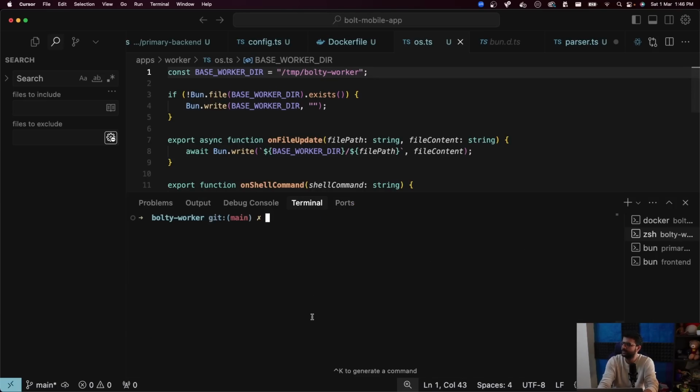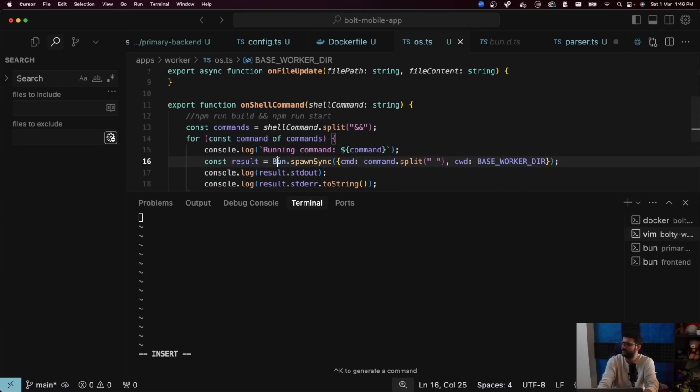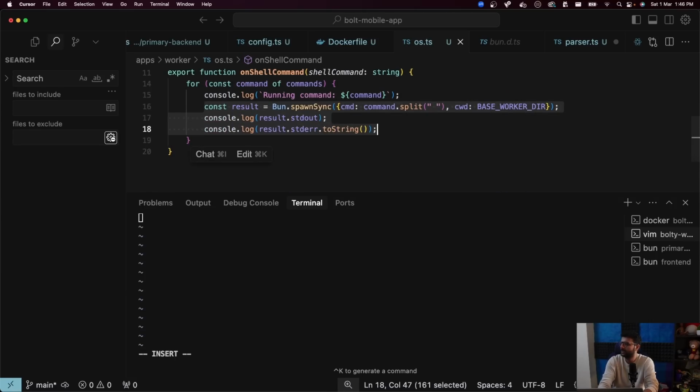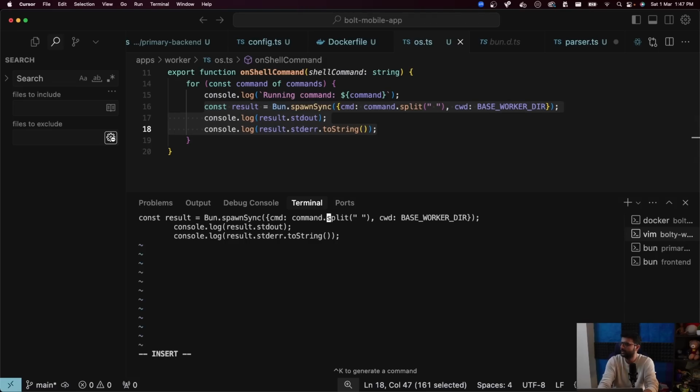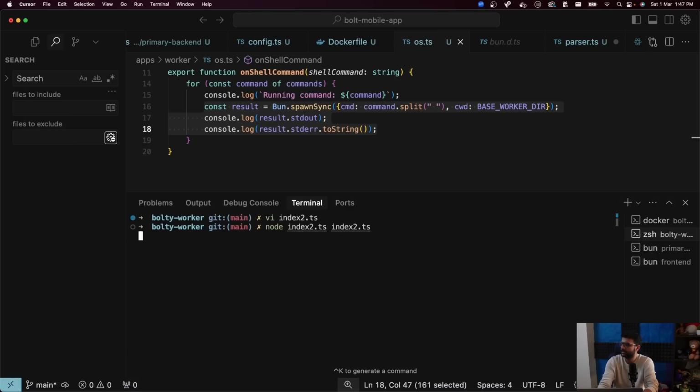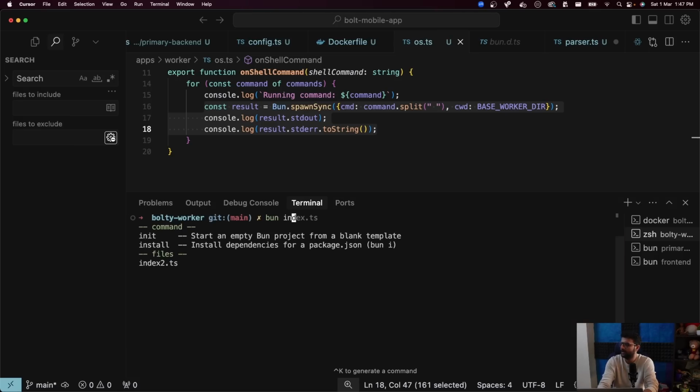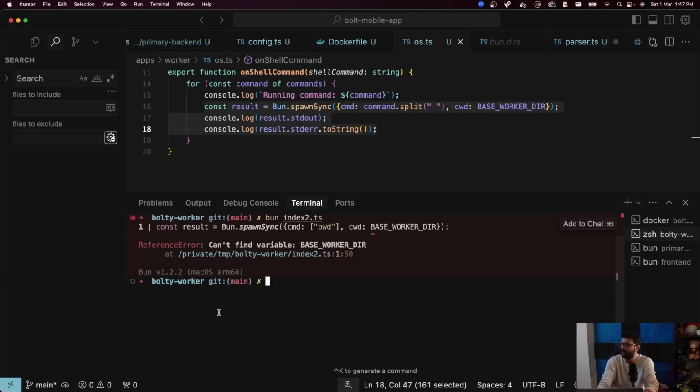Okay, let's create an index2.ts. Let's log these three things. Only thing is, I'll replace this with, I don't know, pwd, and let's try to run it. Node index2.ts. Sorry, bun index2.ts.